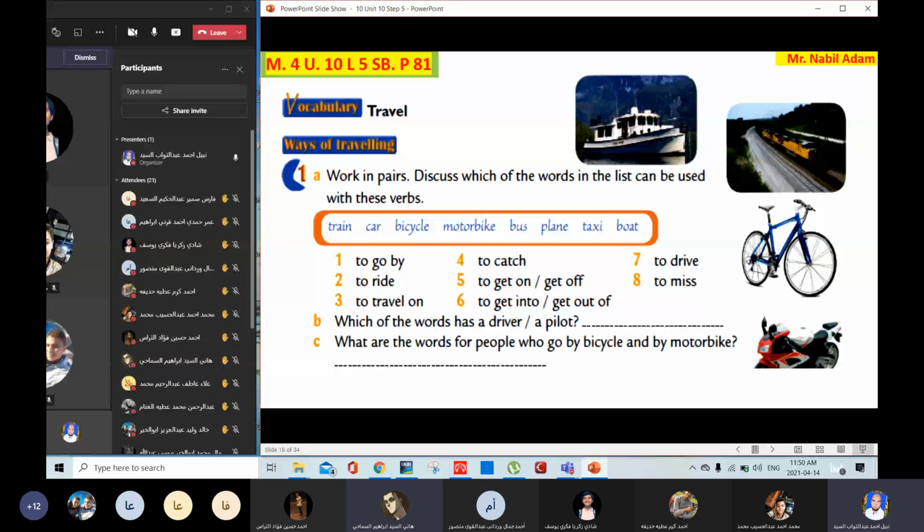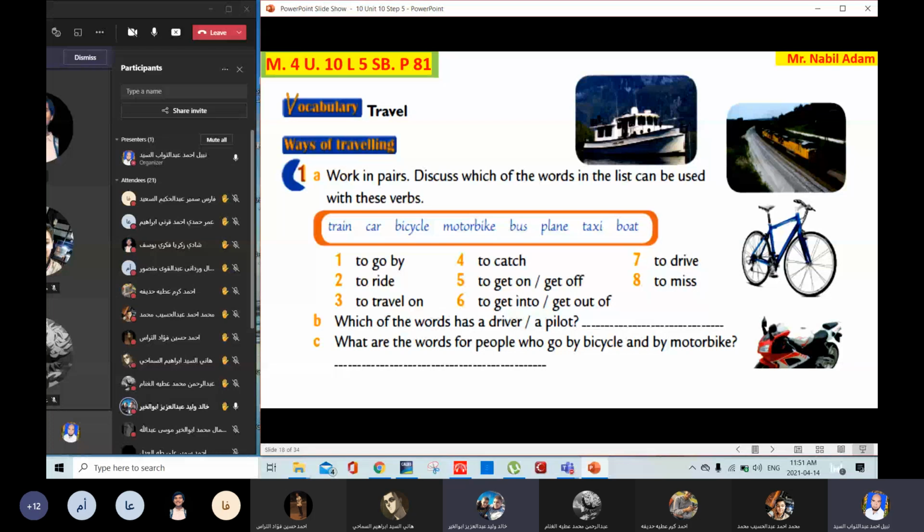Okay. Question B. Which of the words has a driver? Abdulrahman Al-Ghannam, which of the words has a driver? Train, car, a train driver, a car driver, bus and taxi, a bus driver, a taxi driver. Yes? Okay. Which of the words has a pilot? Khalid Walid, which of the words has a pilot?